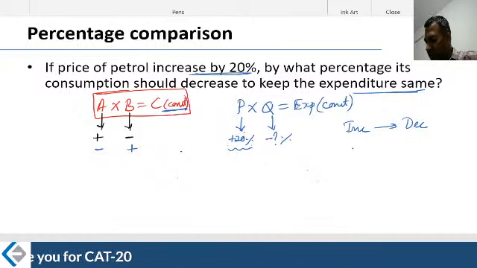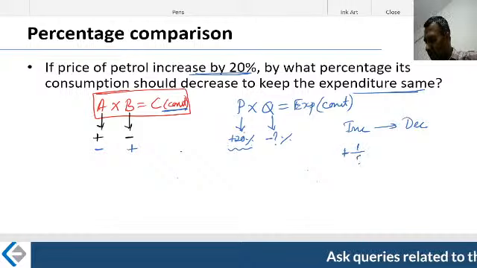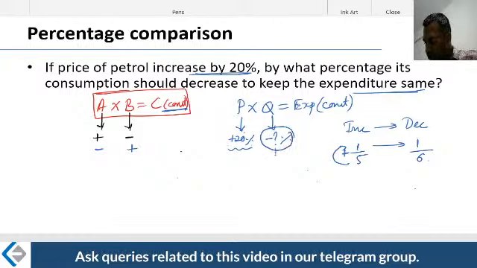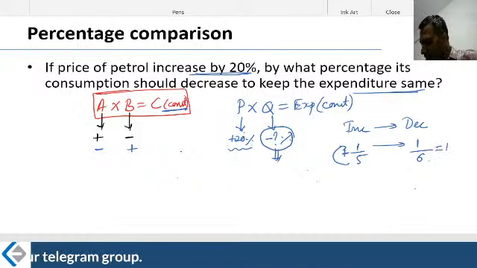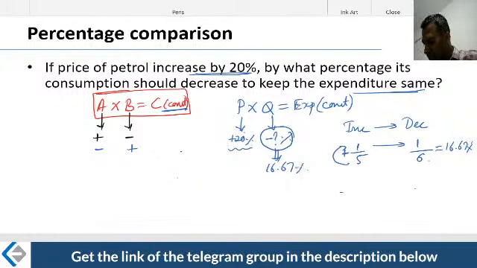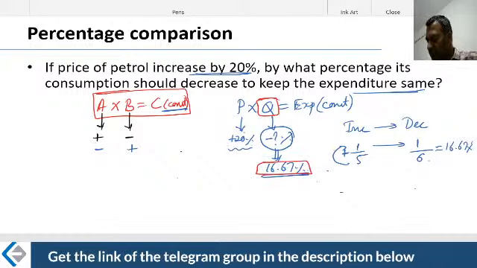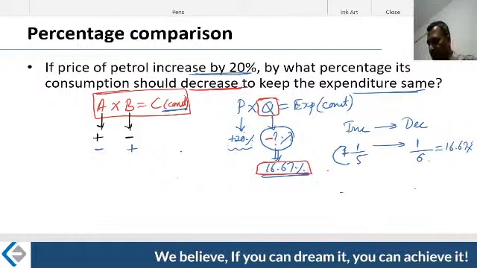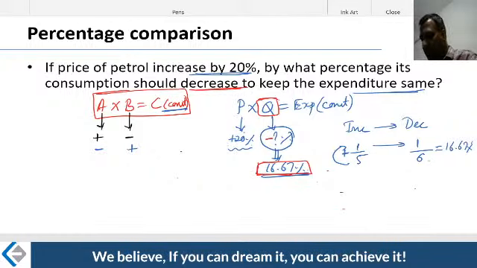20% increase. What is 20%? It is plus 1 divided by 5. What is the decrease? I should write 1 as it is. 5 plus 1, 6. This is the quantity that you have to reduce, which means your consumption should get reduced by 1 by 6. What is 1 by 6? 16.67%. Now consume less by 16.67%. Whatever quantity you were buying before, reduce it by this much. I'm not using the minus sign because I'm already saying it's a reduction. You got to decrease your consumption by 16.67%.